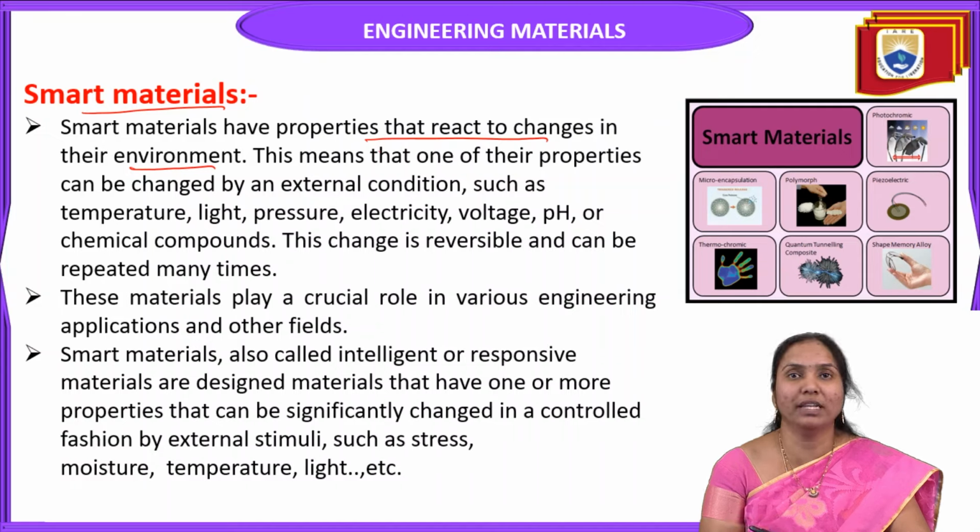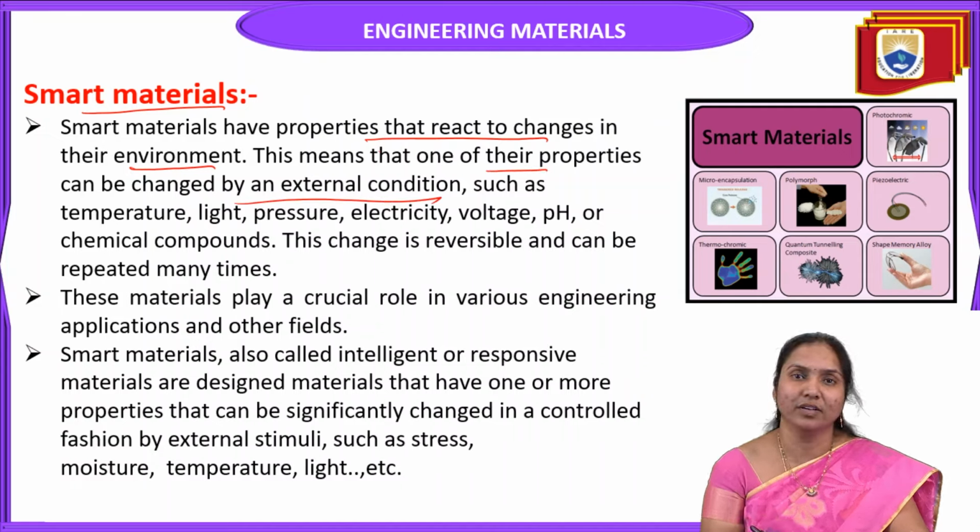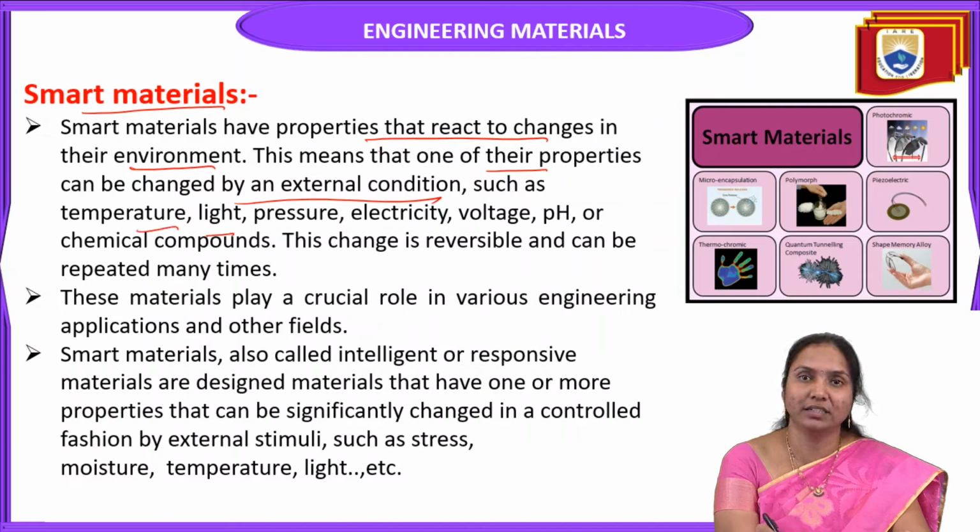So what is the meaning of smart materials? Smart materials have properties that react to change in the environment. Self-motivated materials are called smart materials. This means that one of their properties can be changed by external conditions, such as temperature, light, pressure, electricity, voltage, pH and chemical compounds.